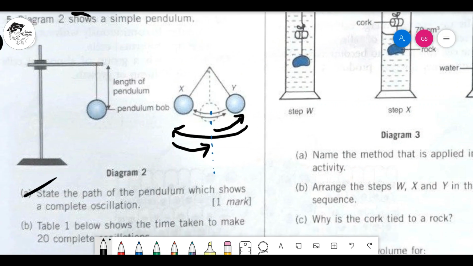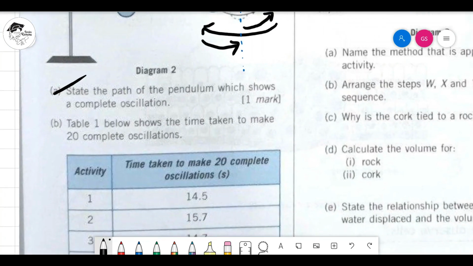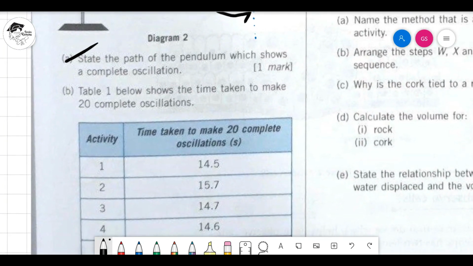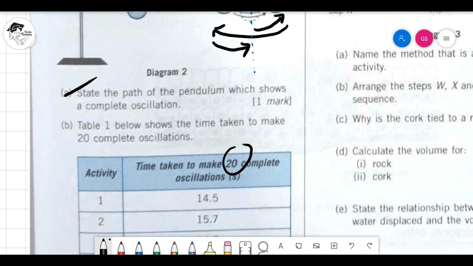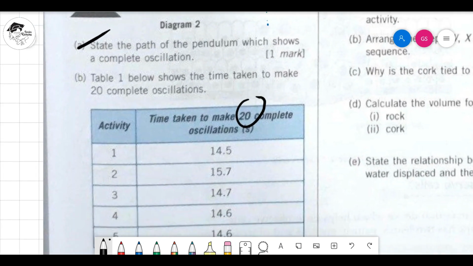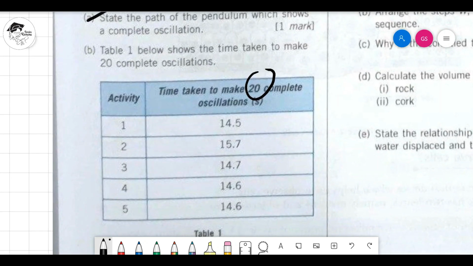B. Table 1 below shows the time taken to make 20 complete oscillations. Now, we've done this in MER. I told you why we do 20. Because if it's one complete oscillation, that means only one swing. Human cannot be that fast to click the stopwatch. Before that thing even ends, you may not even have clicked start yet. So it makes it very hard to measure the time for one oscillation. So we will complete 20 oscillations.